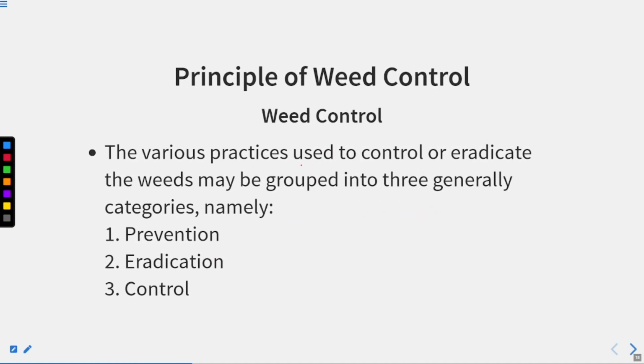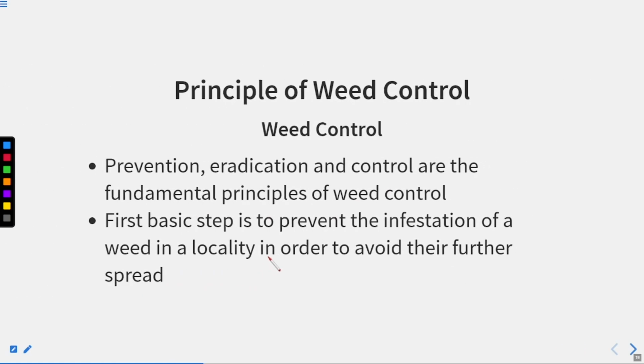The various practices used to control or eradicate the weeds may be grouped into three generally categorized as prevention, eradication and control. So these are the three different methods actually: prevention method, eradication method and control method. How to prevent the growing of the weed? If the weeds are grown, right, then how to eradicate them? Second level. And how to control if they are not eradicated, this step is missed, then how to control their growth. So all these methods we are going to study.